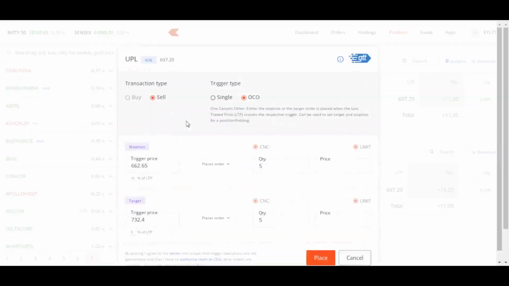In positions, click on these three dots, then click on the create GTT option. By default, the transaction type will be sell. Now I want to close my order. If the stock goes down below 690, the order should be triggered above 690. Here, just for demonstration, I am putting my stop above the trigger price as 691. We'll see what happens. And I'm aiming for a target of 701. So my target order should be triggered before that level at 700. Now clicking on place, and the orders are placed.